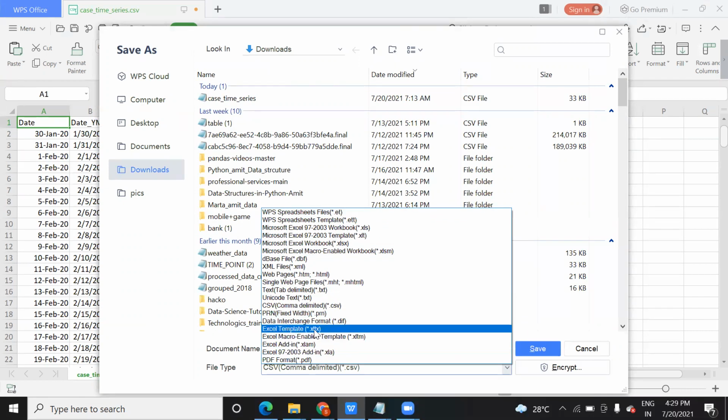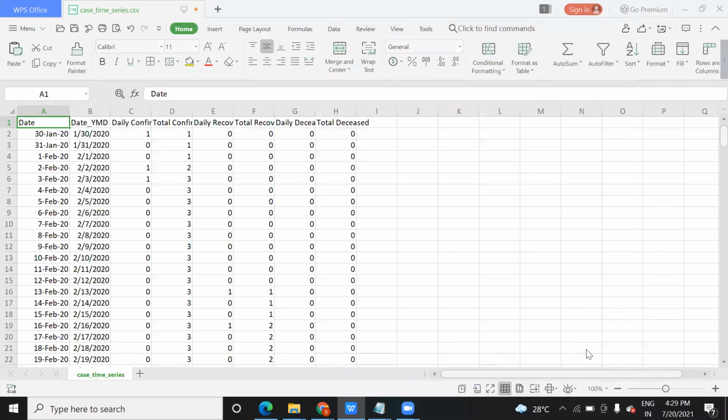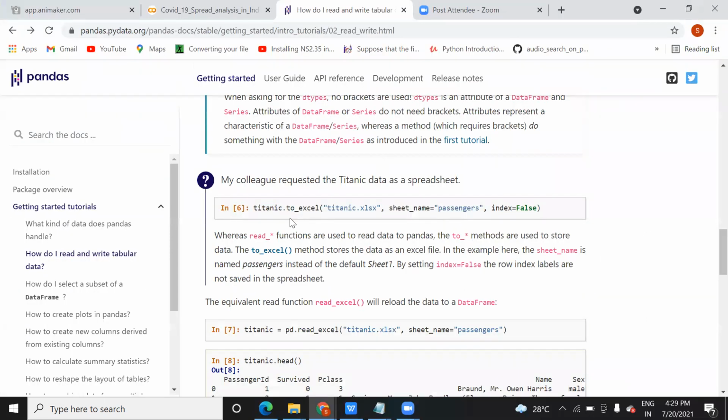So this is some Excel template, whatever it is. If you use it and save it, then how can you read it? That we can also do. In order to do that, you just write Titanic dot to_excel.